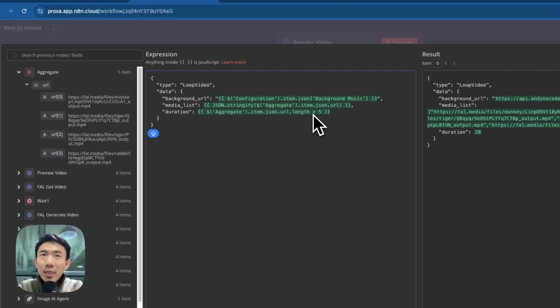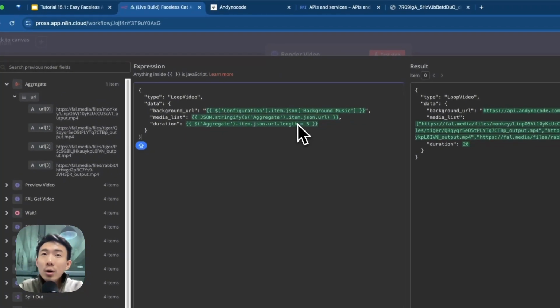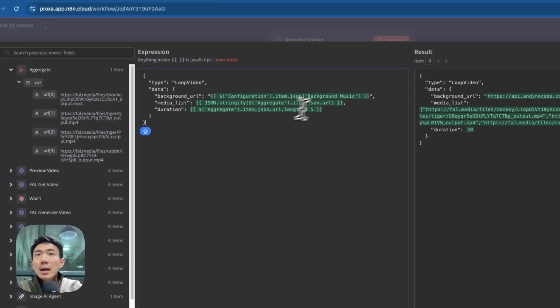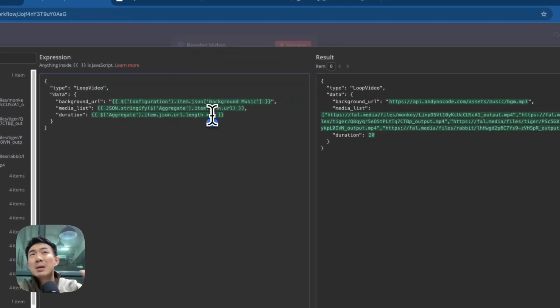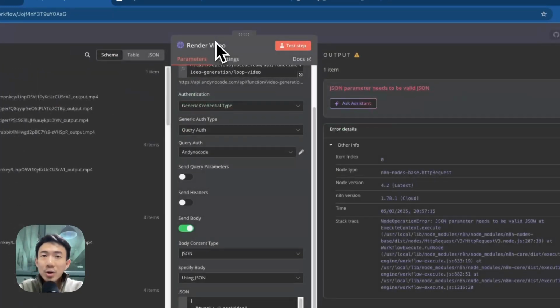Actually, it means how many URLs are here. That means how many videos, right? So we have 4 videos here, 4 items here. Why do we times 5? Because each video we generated from the Minimax AI model through Fal AI is 5 seconds. So that's why 4 times 5 equals 20. So when we see everything on screen here, it's good to go.